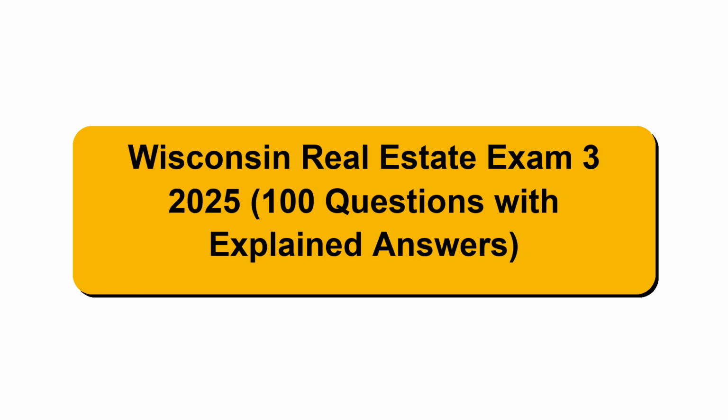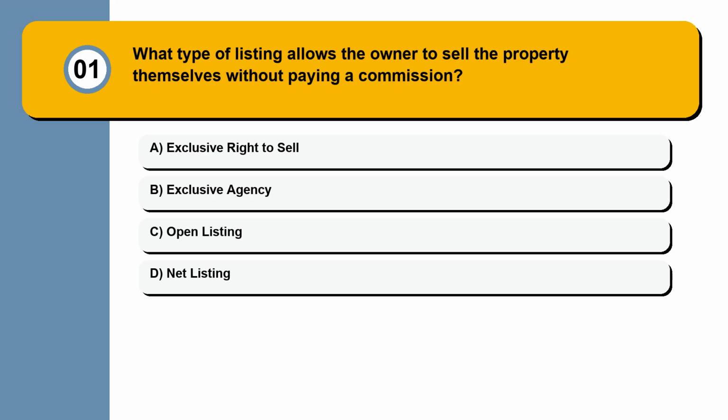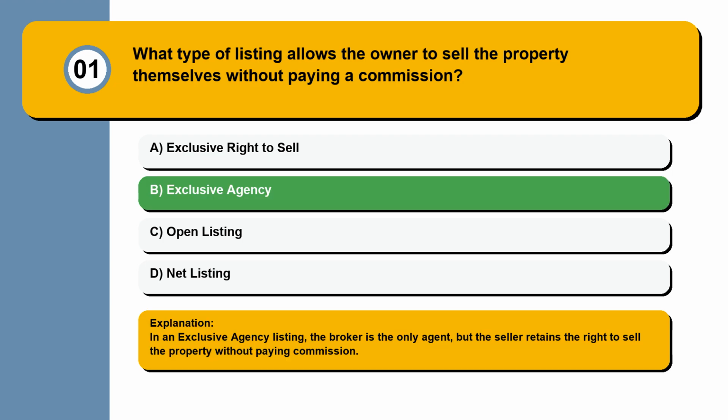Wisconsin Real Estate Exam 3 2025, 100 questions with explained answers. Question 1. What type of listing allows the owner to sell the property themselves without paying a commission? Exclusive right to sell, exclusive agency, open listing, net listing. In an exclusive agency listing, the broker is the only agent, but the seller retains the right to sell the property without paying commission.